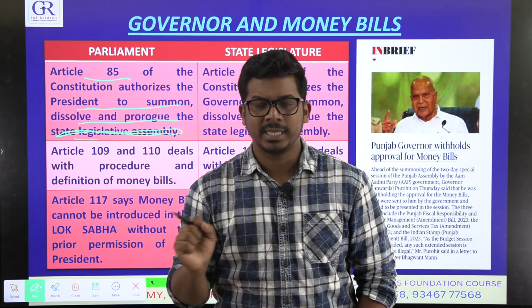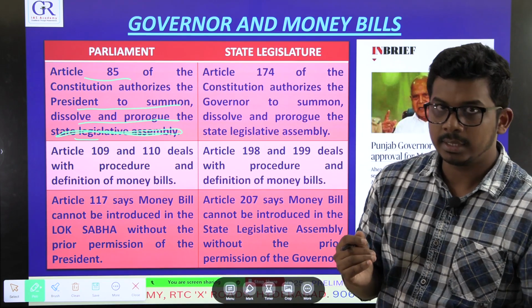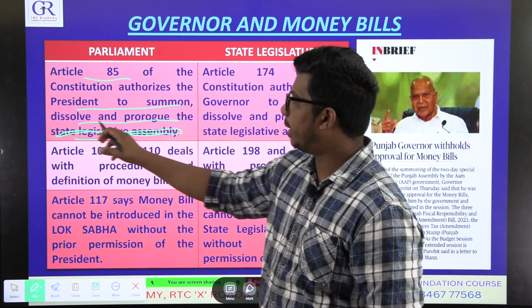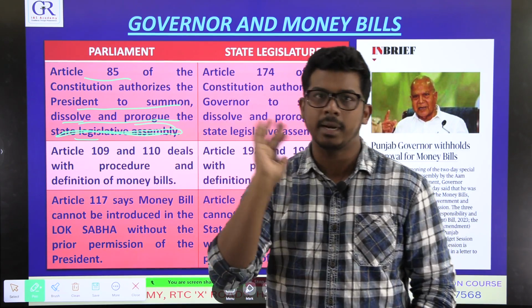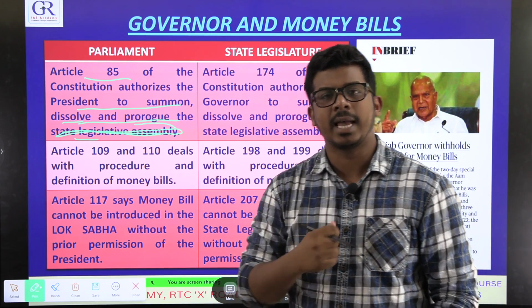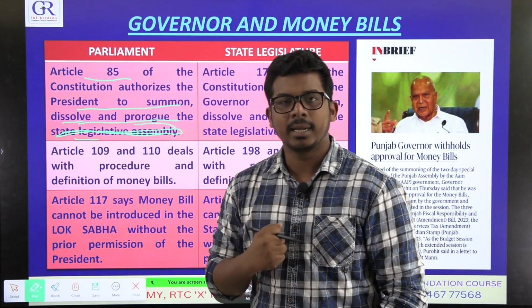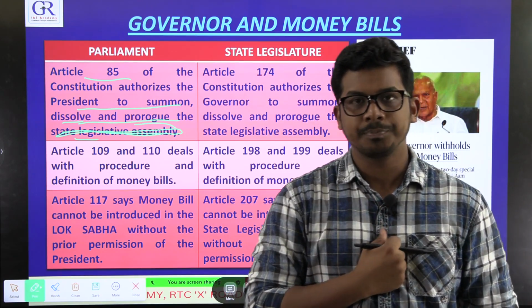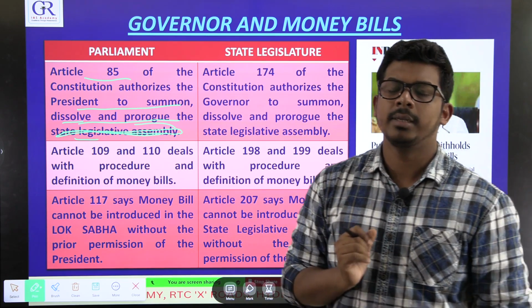So Article 85 says the president has the right to call a Parliament session, dissolve it, and prorogue or delay it. As per the Constitution, the president has these rights, but when the Constitution says president, it indirectly means the council of ministers, because in India the president is a nominal head.